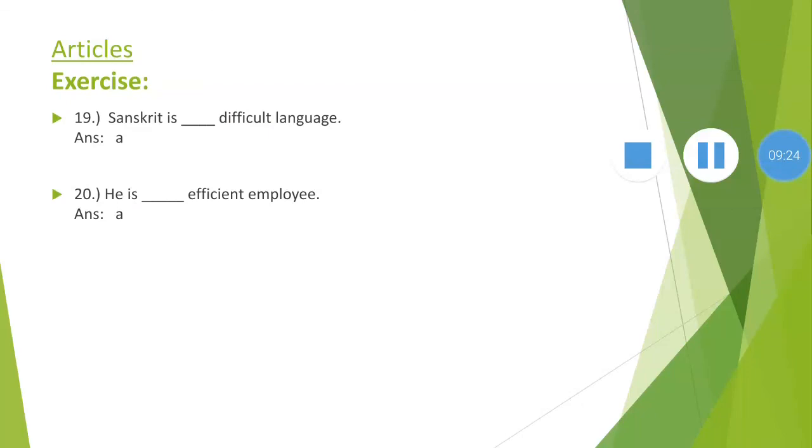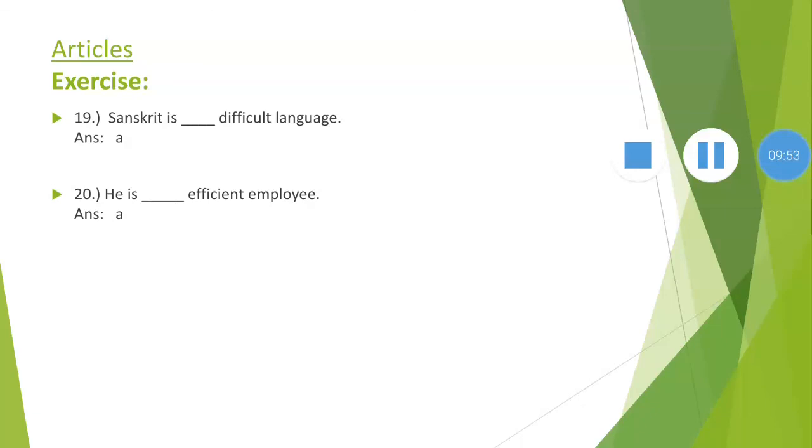19. Sanskrit is dash difficult language. Difficult language. Okay, the word begins with the consonant like sound, that's why we use a article. Also, it gives the indefinite sense, it gives the common sense, that's why we use a. Why do we use a? Because the word begins with consonant like sound. So Sanskrit is a difficult language.